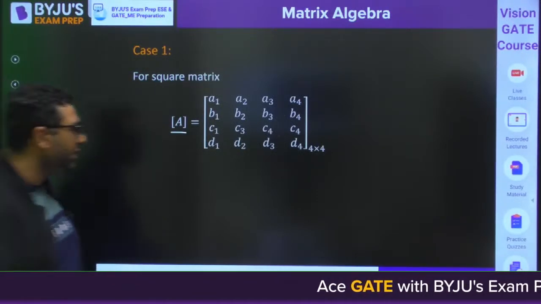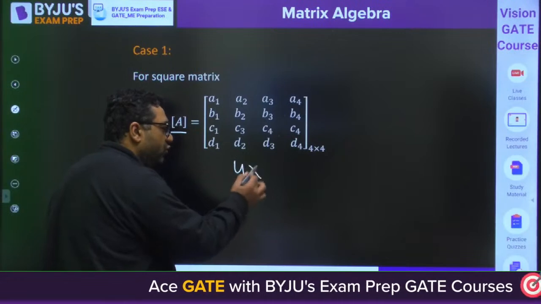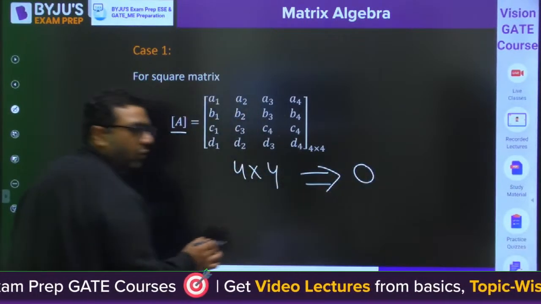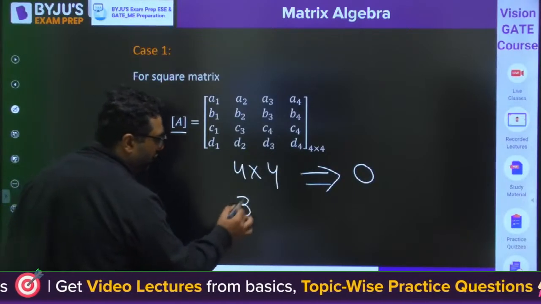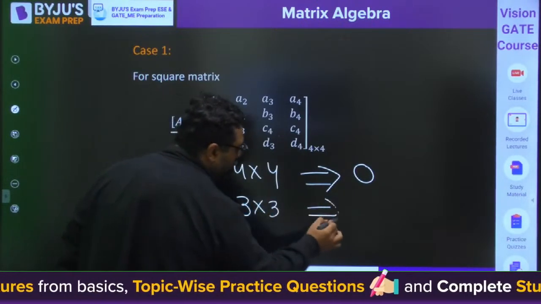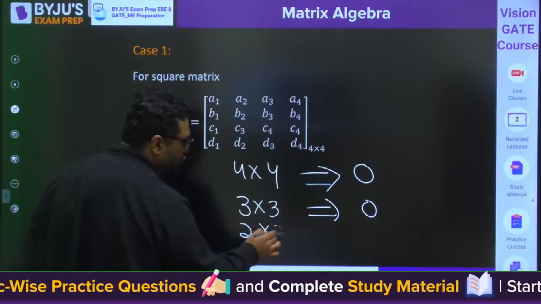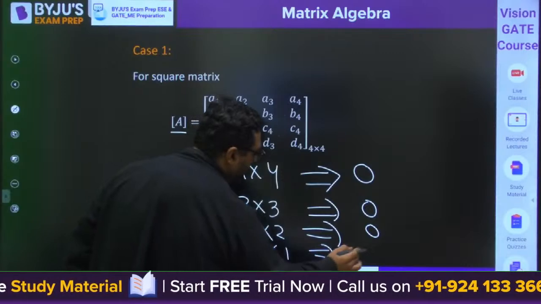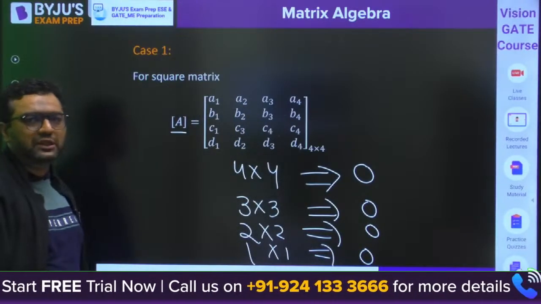Okay. So my dear, when we are talking about these types of matrix, first of all, I told you, if it is a square matrix, you will be starting with 4 cross 4 determinants. If all 4 cross 4 determinants are coming 0, then you will go for 3 cross 3. If they are also coming 0, then you will be going for 2 cross 2. If they are also 0, then you will be going for 1 cross 1. And if anywhere you find non-zero, that is the rank.